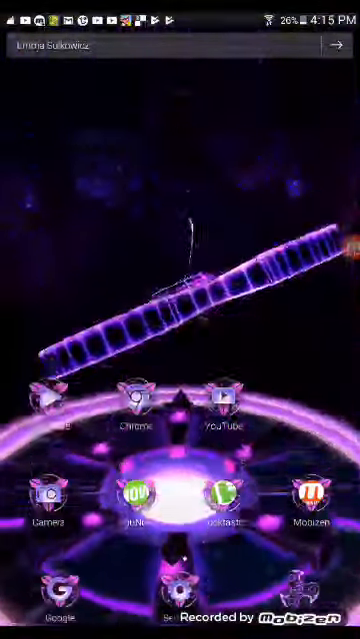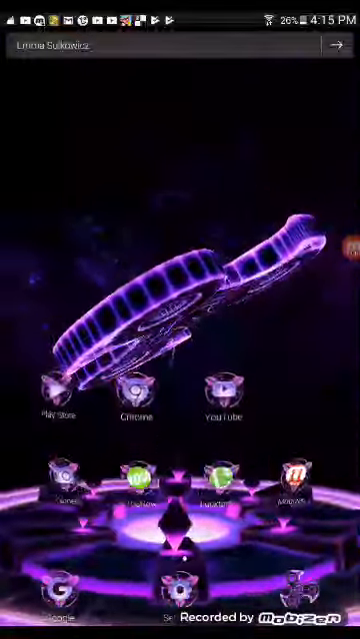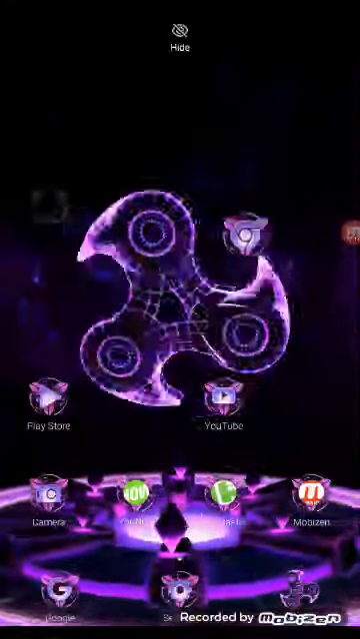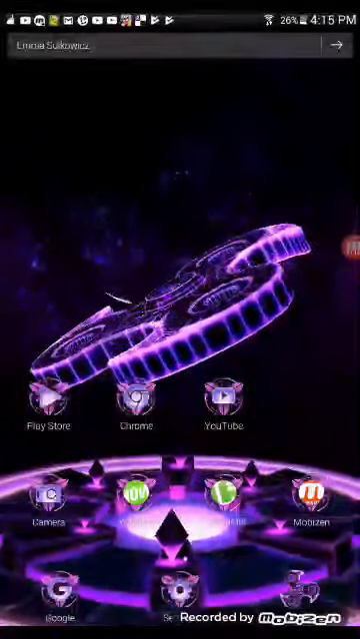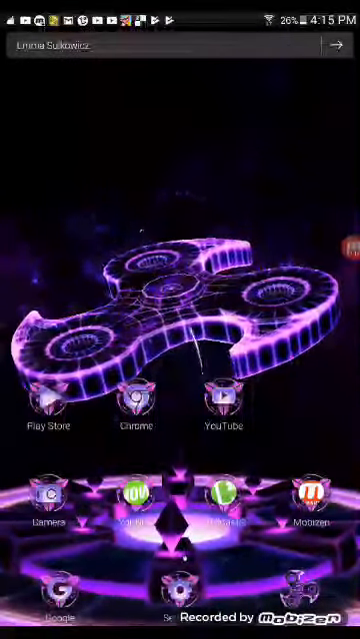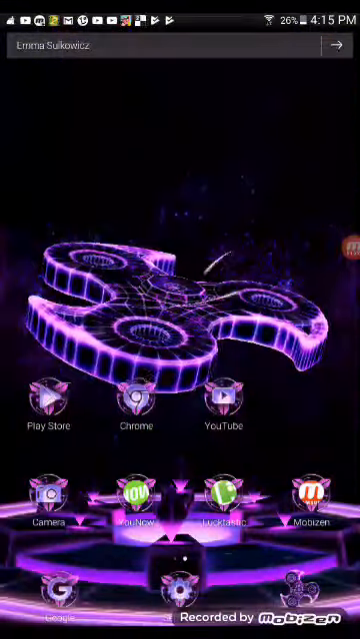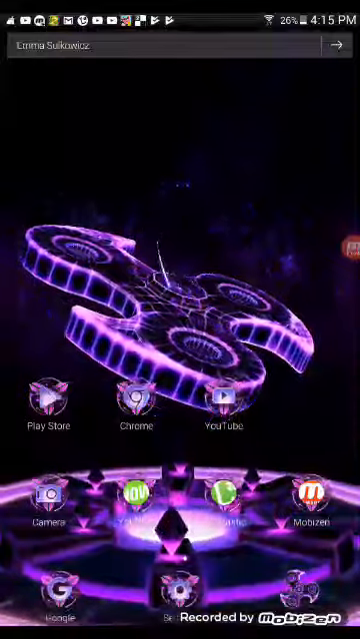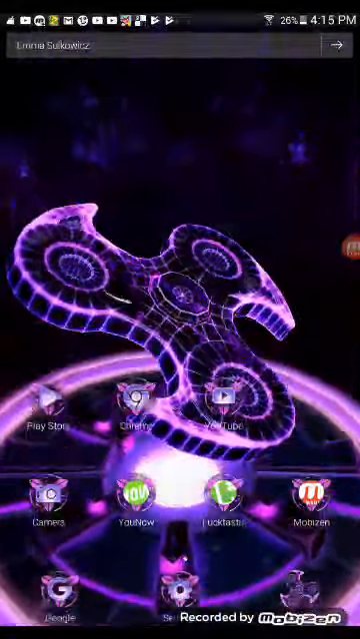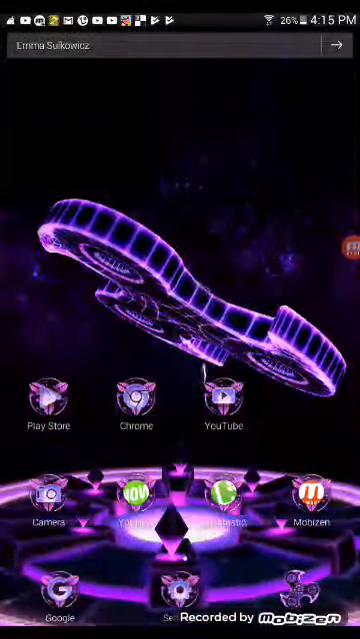Guys, it's so cool. Like, just get an app, and boom. Guys, this is so cool. It's so cool. Guys, I recommend getting a fidget spinner wallpaper. Like mine. Mine's on the bottom, but I'll probably change it, but yeah.